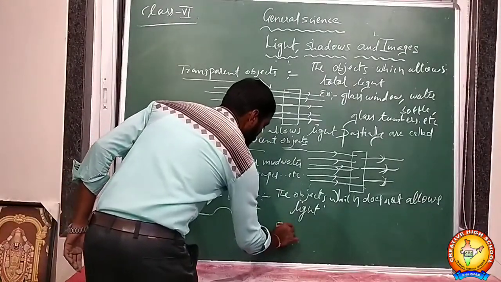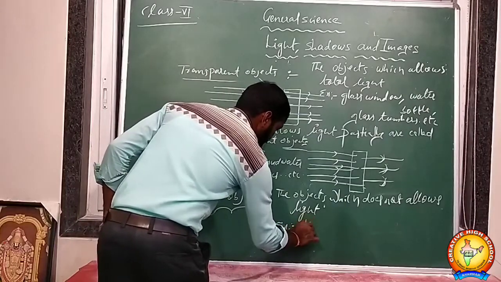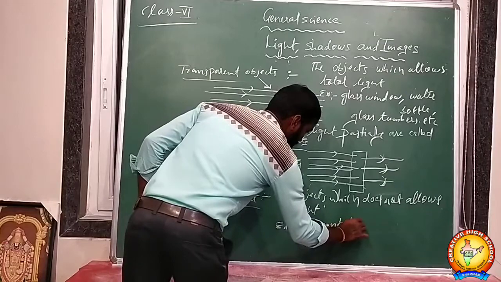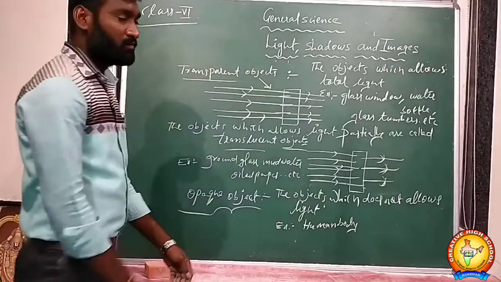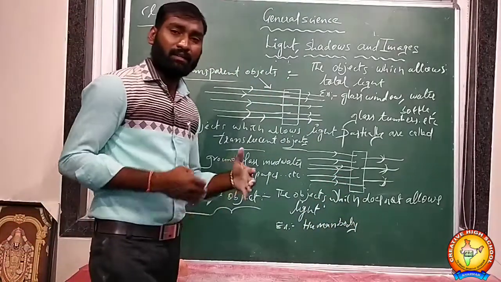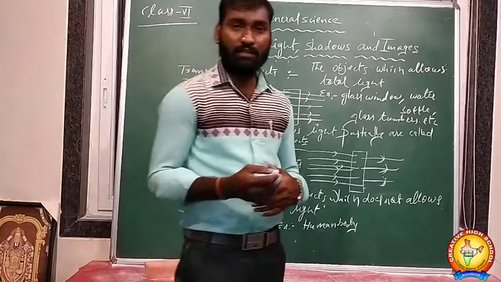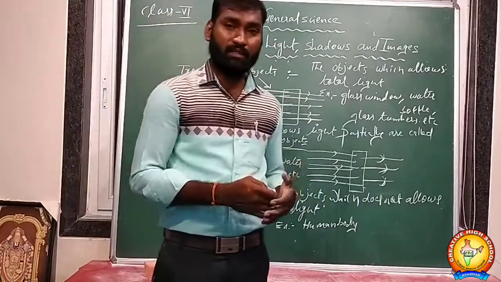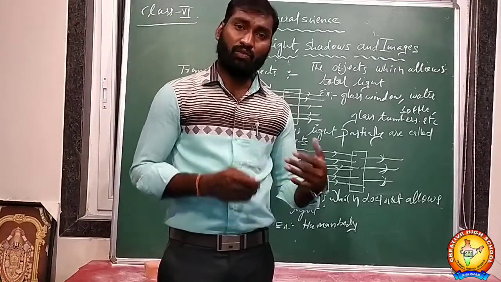Examples: the human body is the best example. Human bodies, buildings, trees, poles, current poles, temples, etc. Planets, satellites.